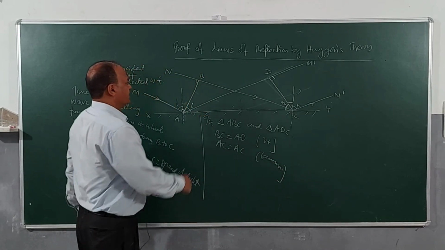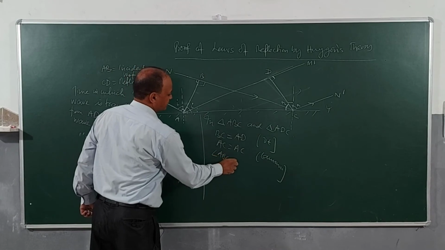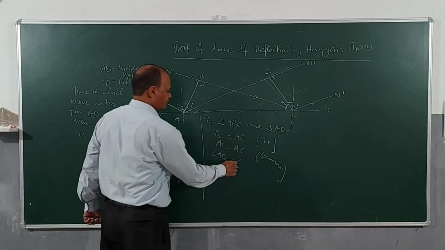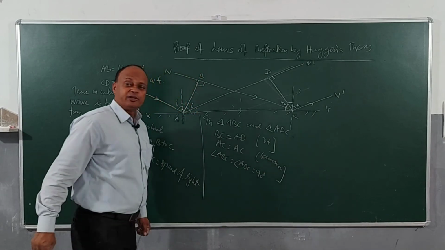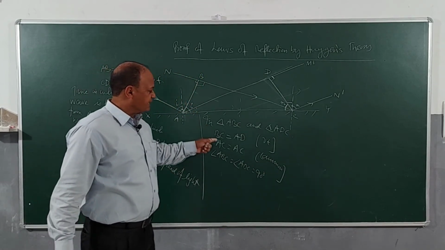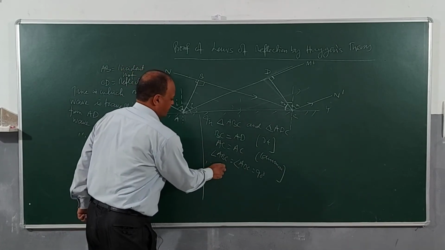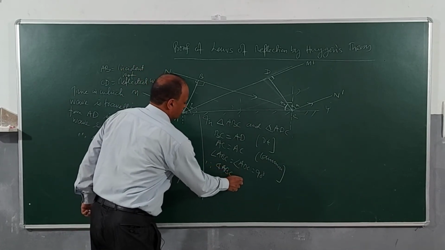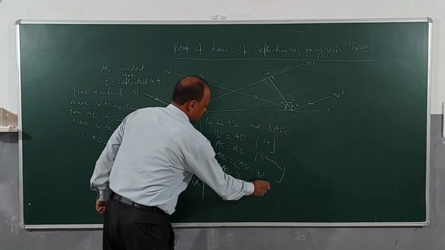And children, in triangles ABC and ADC, angle ABC is equal to angle ADC is equal to 90 degrees. This is by definition. So you can see that the side-angle criteria is satisfied. Therefore, triangle ABC is congruent to triangle ADC.